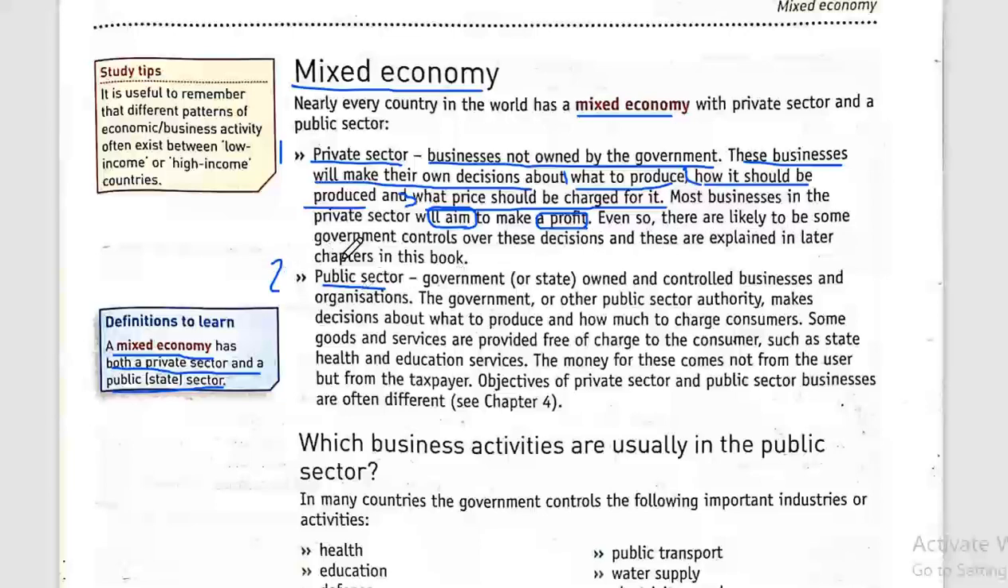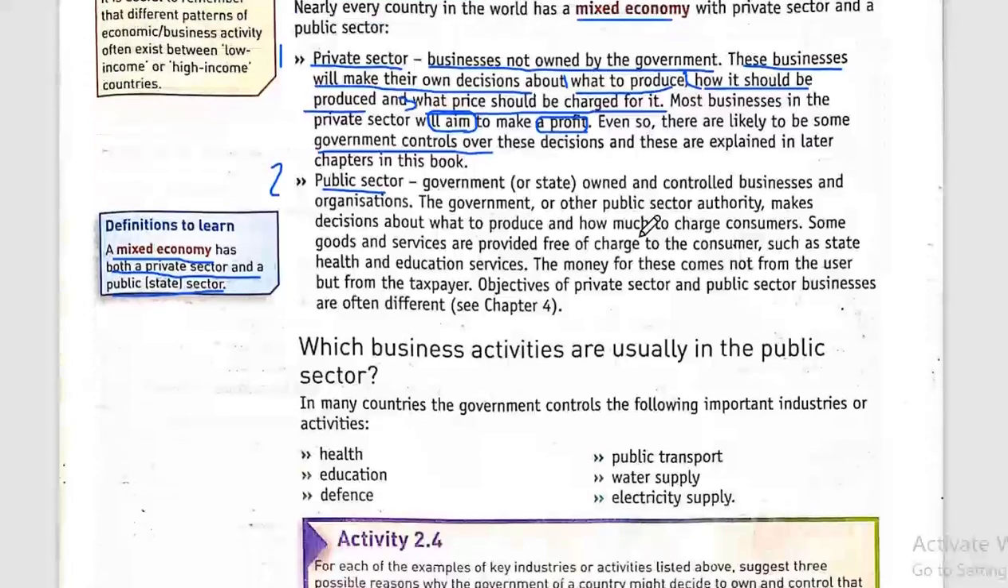So also, just because you're a private sector, that doesn't mean there are few things that the government is going to have control over, but we're going to explain later what kind of control the government might have on these private sectors. Now, let's see the second sector, which is the public sector.